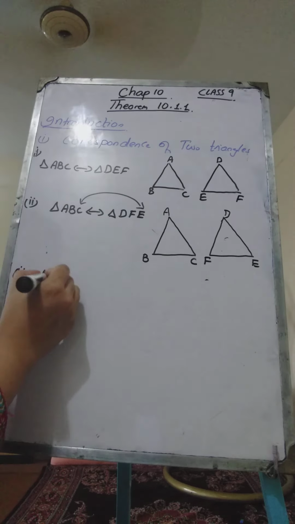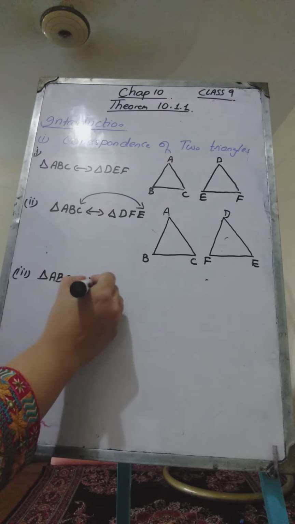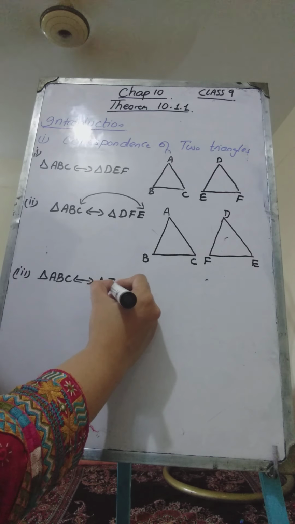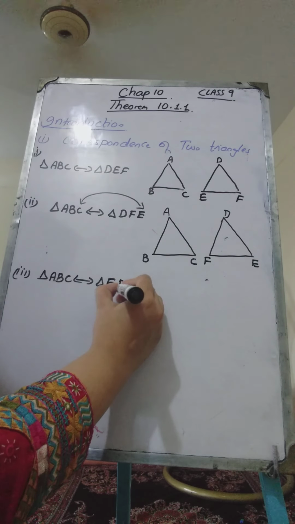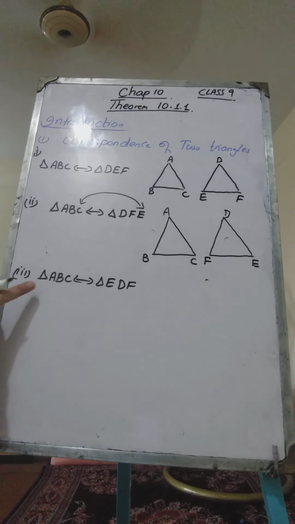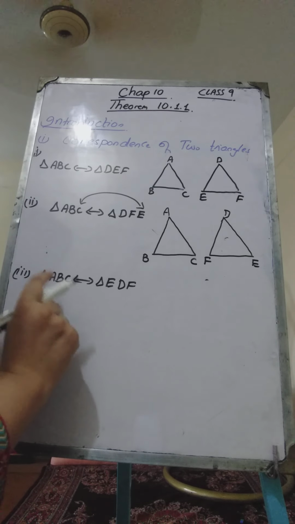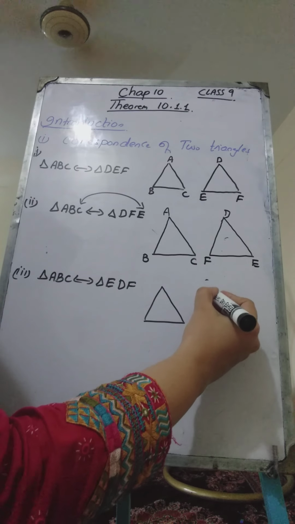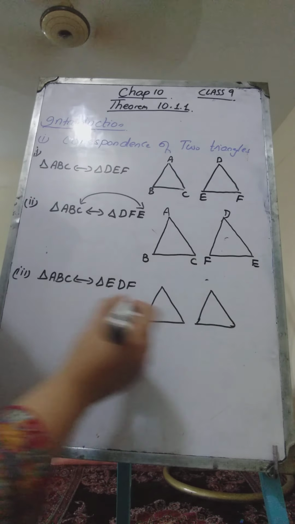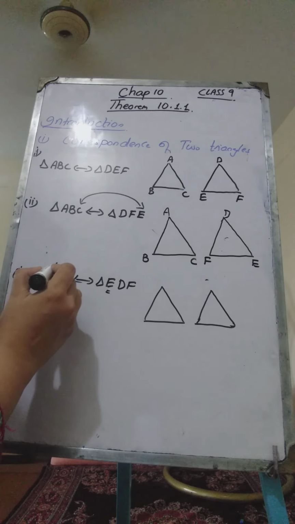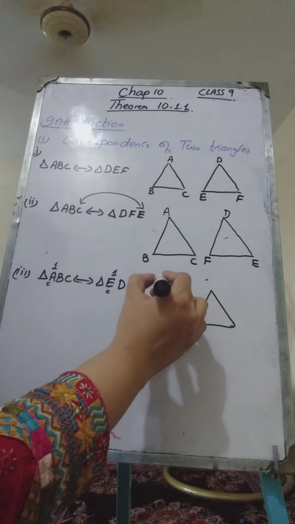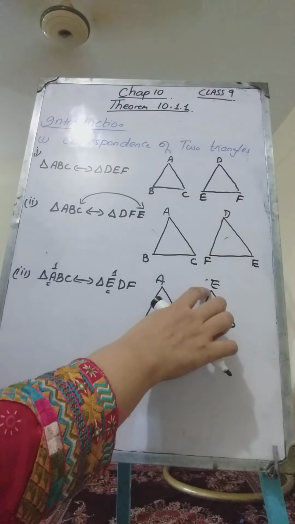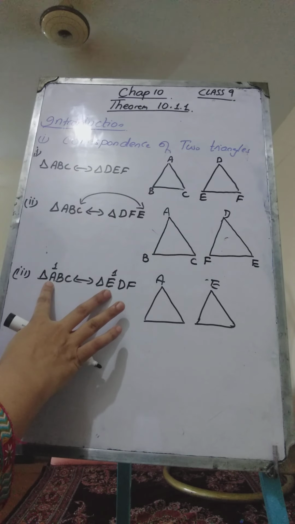Similarly, triangle ABC can also be written as triangle EDF. Here if we take this correspondence, what we have done is that corresponding to A we have taken E. The first position is given to A and E. It means corresponding to A we are going to write E. If we write A here, we have to write E here because we have given them the same position. They are the corresponding vertices.